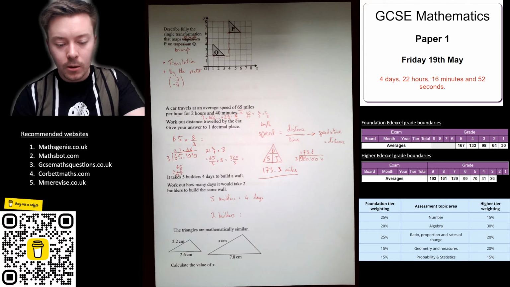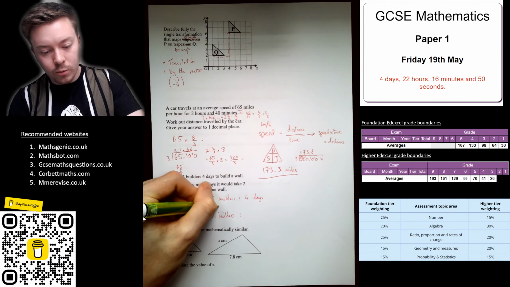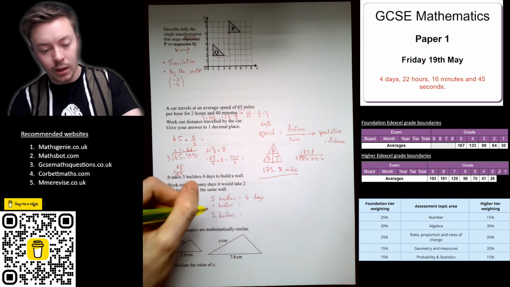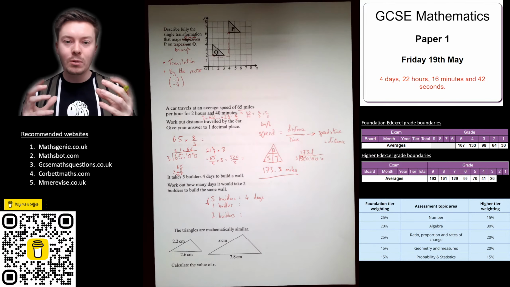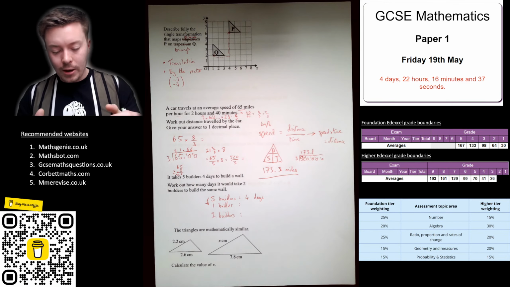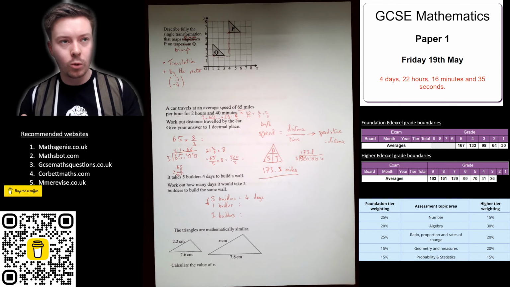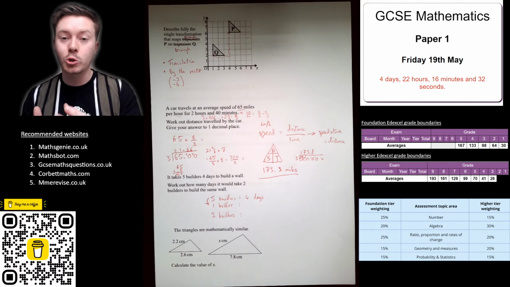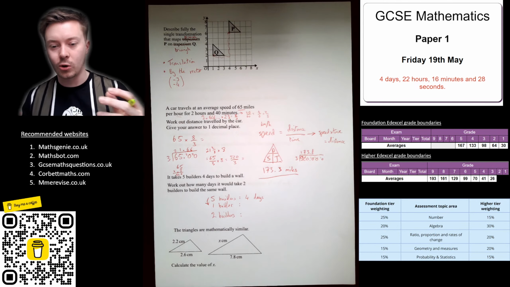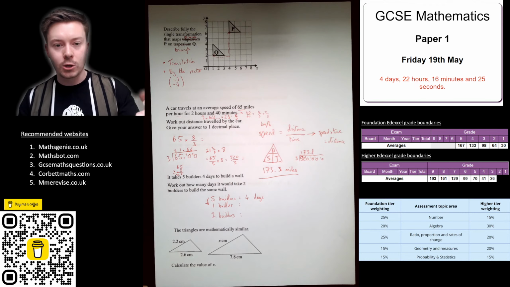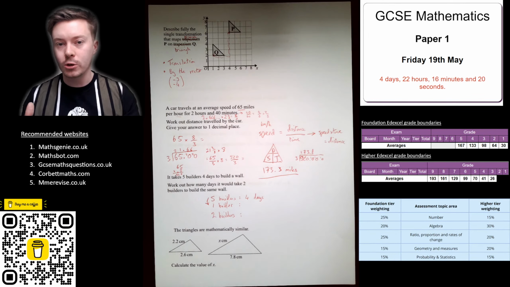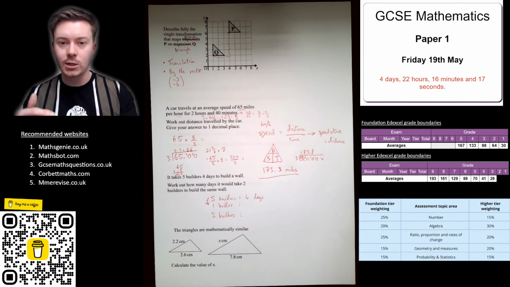Okay, so I'm going to go down to 1 builder like I said first and see how many days it would take them. Now we need to think, actually, would this be direct or inverse proportion? If I had less builders, would they be able to build it quicker or slower? The logical thing is, if you've got fewer people, it's going to take them a longer time to build something because they're not going to be able to do as much. So as the builders decreases, the time is going to go up. So this is going to be inverse proportion.